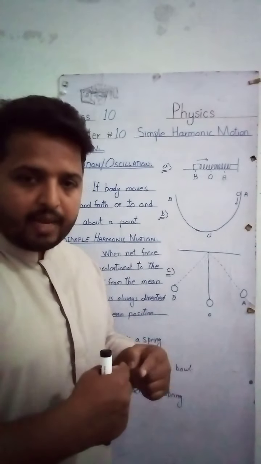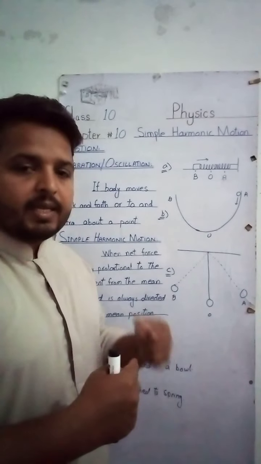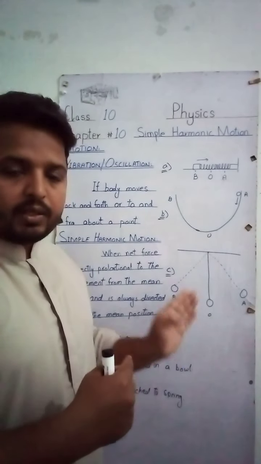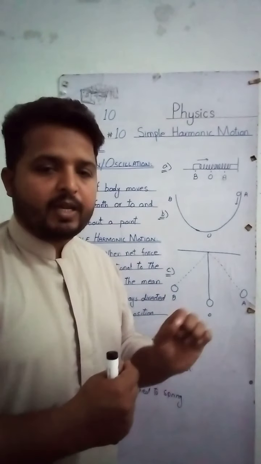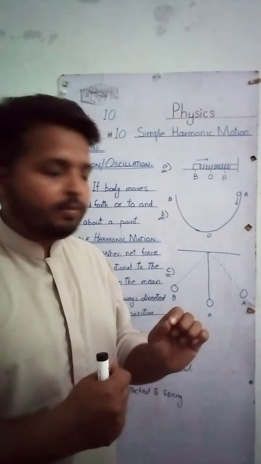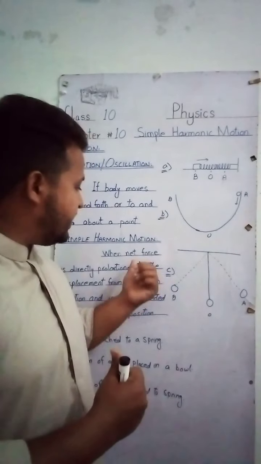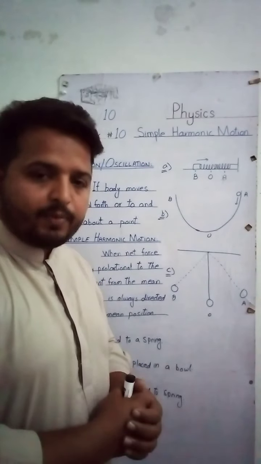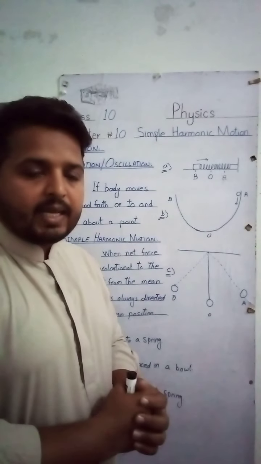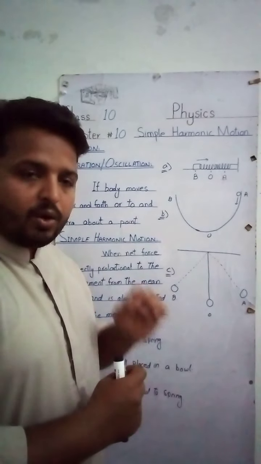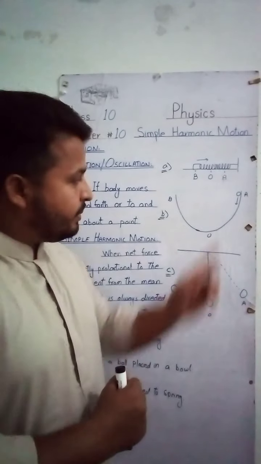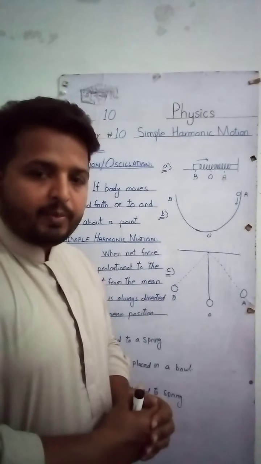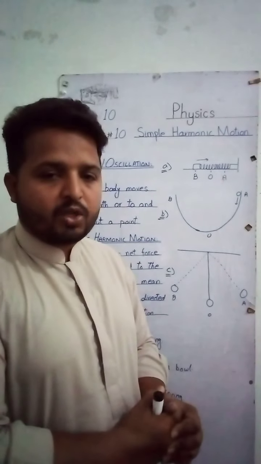Now a special type of vibratory motion is called simple harmonic motion, in which, as I have told you, the displacement covered by the body is always directly proportional to the force, or we can say that the net force is directly proportional to the displacement from the mean position. That is one thing. And the second is the direction: it is always directed towards the mean position. So this special type of vibratory motion is called simple harmonic motion.